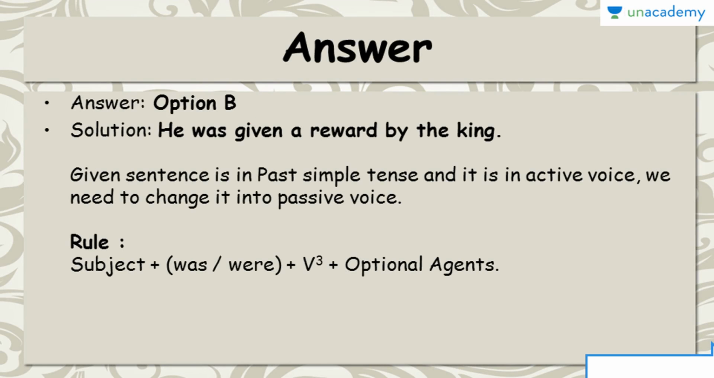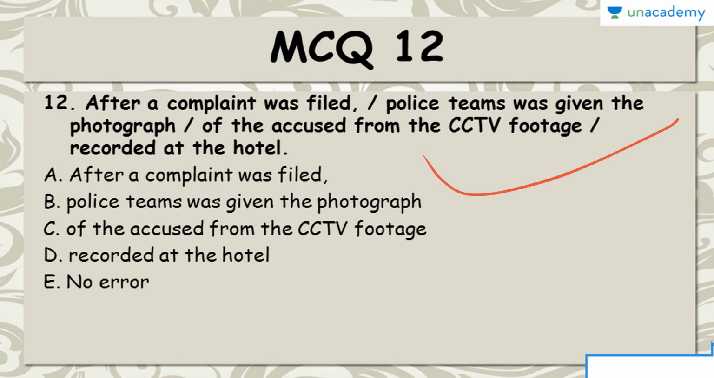Gave is in past tense, it's in past simple tense. It's active voice and we have to change into passive. So what is the rule? You have to put the subject, that is he. Was or were, it should be was because he is singular. He was, verb of 3rd degree, given, and then the additional agents, that is optional ones, like a reward by the king. So he was given a reward by the king is the correct answer.